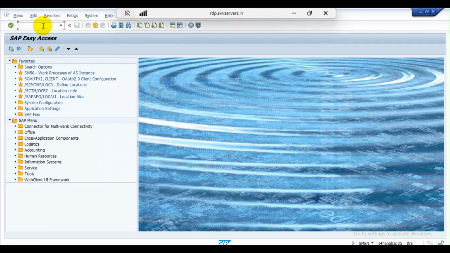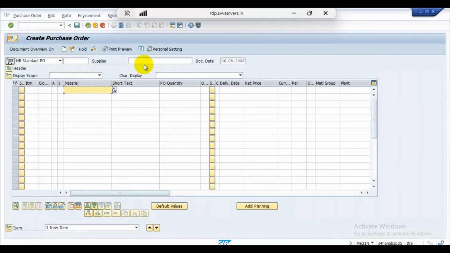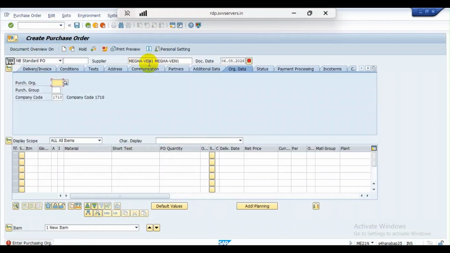For creating the purchase order, we have to execute the transaction code ME21N and press enter. Here enter the supplier code, it's nothing but the vendor code. In header data, we have to enter the purchase organization, purchasing group and company code, which come under organizational data. The company code is Mega. After filling in all these details, now coming to the item overview, enter the material. What is the material? HP laptop.